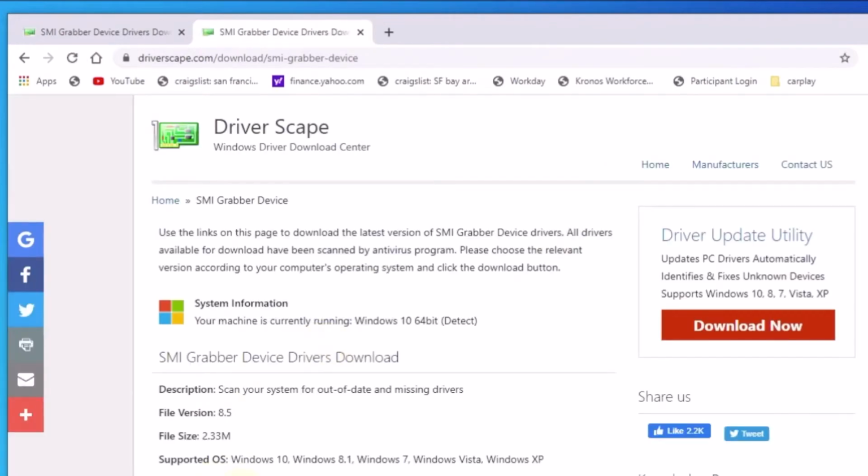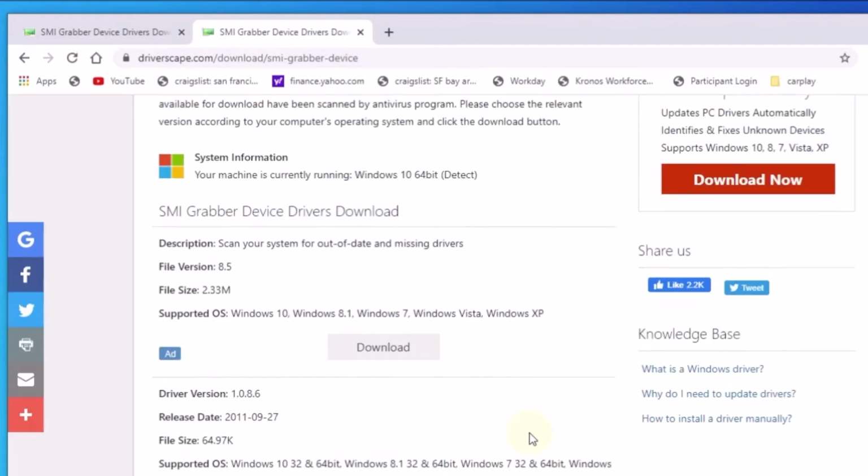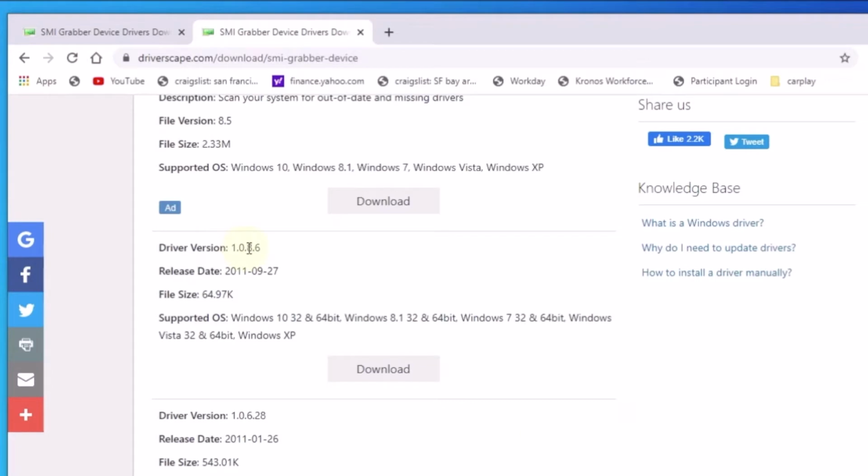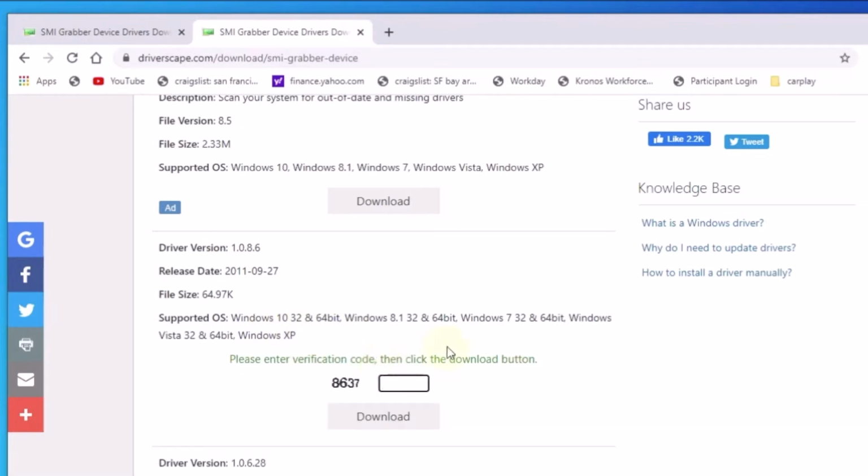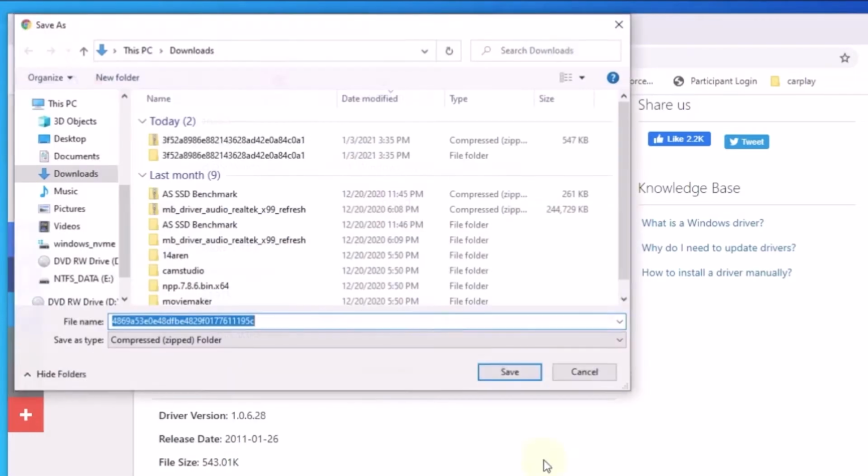Go to this one here and download Windows 10 32 and 64-bit. So 8637, you're going to download.